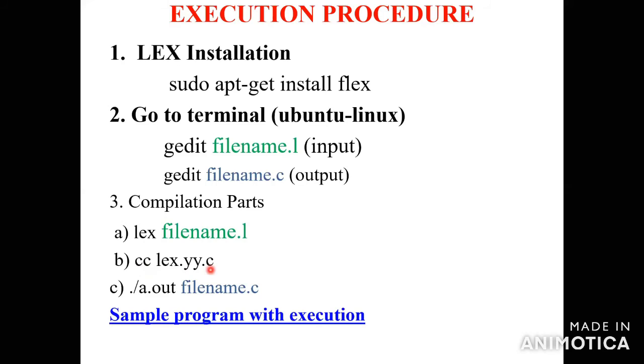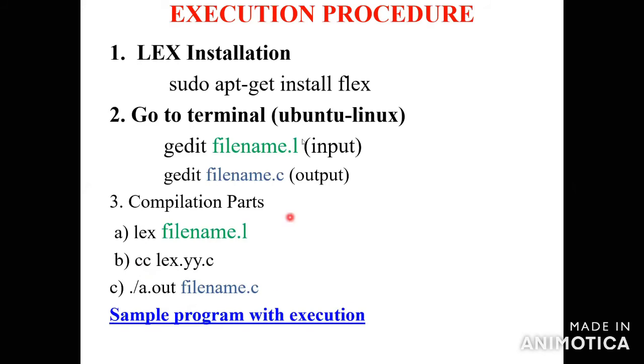That is the second step. Third step, ./a.out. In any Unix program, you execute the program in the terminal, you can execute the program as a.out, then filename.c. So this is the execution procedure for the Lex tool in the Ubuntu terminal.